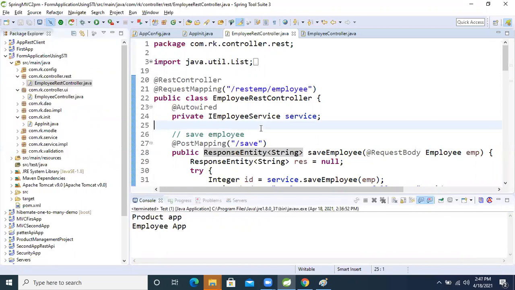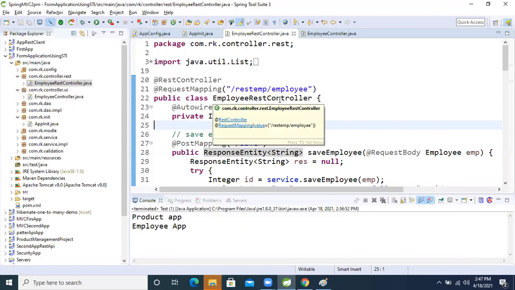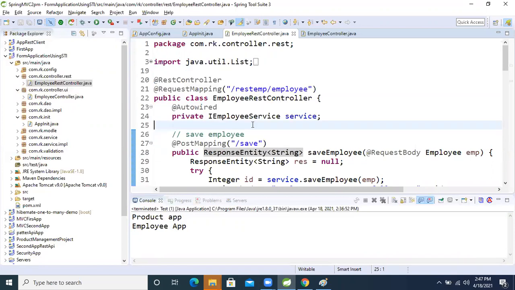This concept is used for testing our REST controller, making it easy compared to others like Postman and REST clients. Compared to others, this one is much easier, and it is useful, guys.